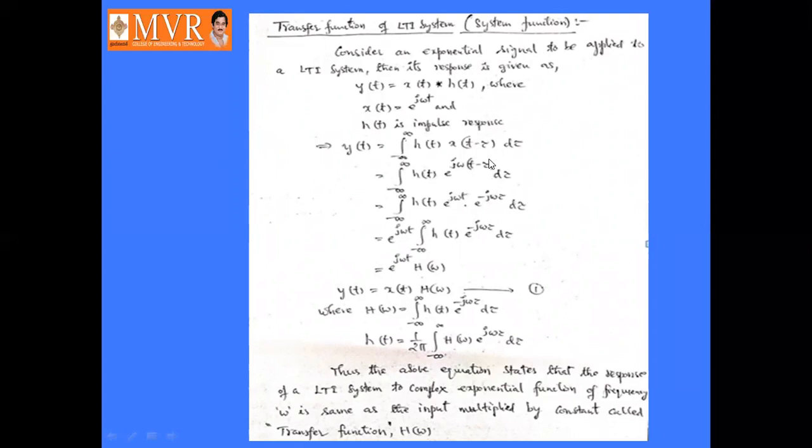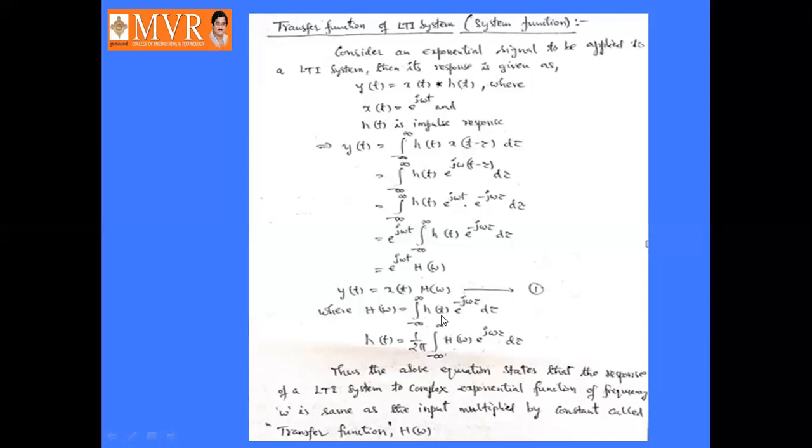So expand this e power j omega t into e power minus j omega tau, and extract e power j omega t to the outside. So e power j omega t times the integral from minus infinity to infinity of h of tau into e power minus j omega tau d tau. This is nothing but the Fourier transform of h of tau, that is H of omega. And e power j omega t is nothing but x of t, right? So write this as y of t equal to x of t into H of omega, as equation number 1. Where H of omega is equal to the integral from minus infinity to infinity of h of tau into e power minus j omega tau d tau.